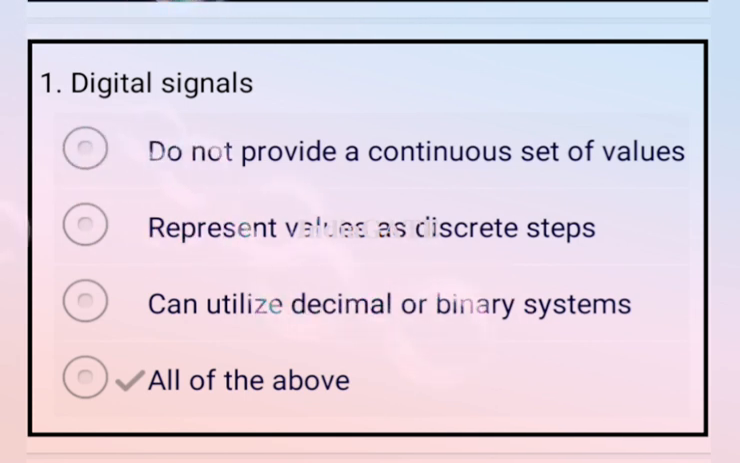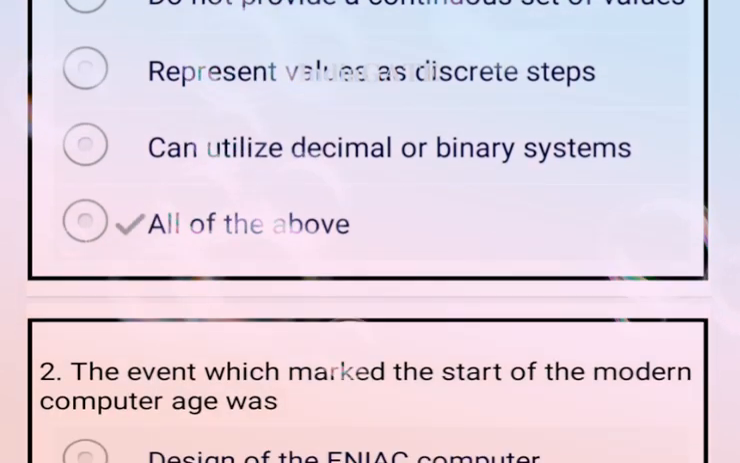Digital signals. So option D is correct for this question, that is all of the above. Options A and B: they do not provide a continuous set of values. Option C represents the value as discrete steps. Option C can utilize the decimal or binary system. So all of these are correct with regard to digital signals. So option D is correct.